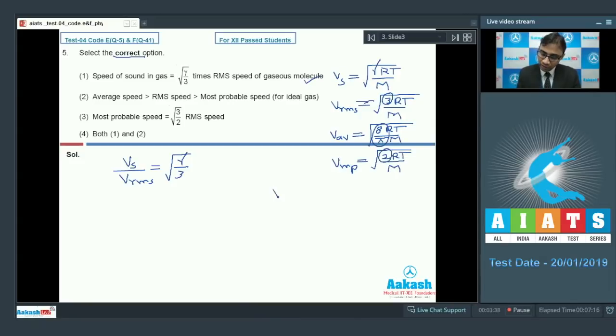From this, V_RMS will be more than V_average, which will be more than V_most probable. So option number 2 is the wrong one.